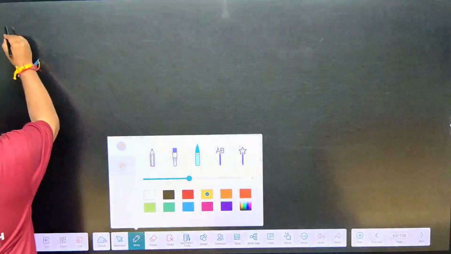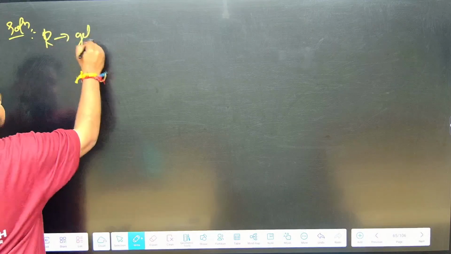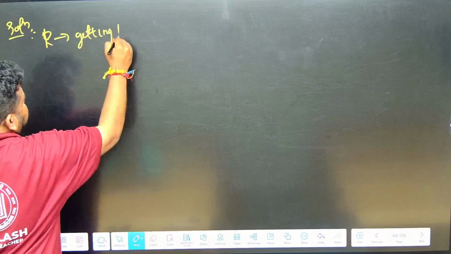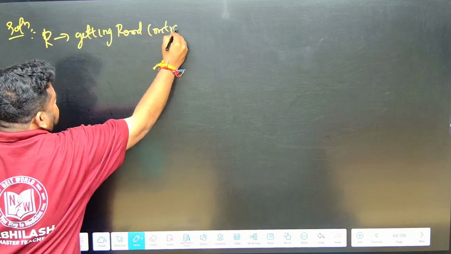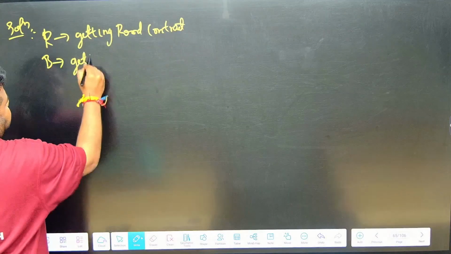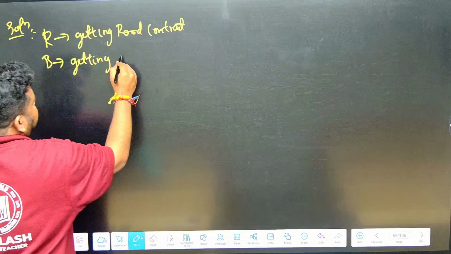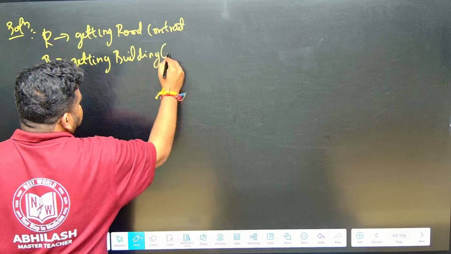Now see here, the solution. What is the question that they have given? First we have to define the event. Event R is getting road contract. Event B is getting building contract. You have to define like this, then only you will get full marks.